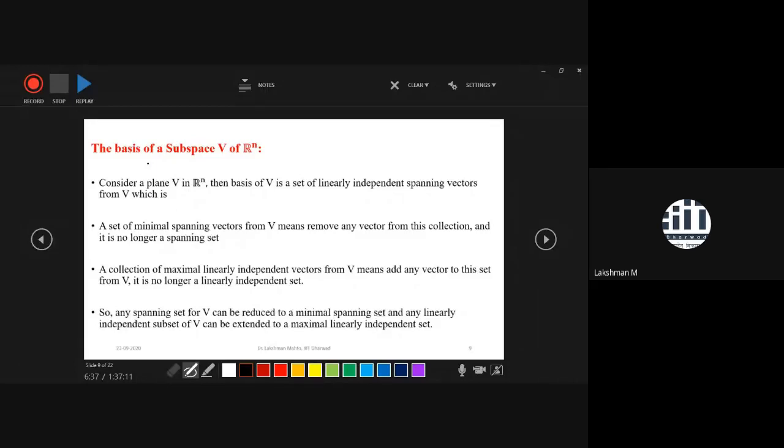Because in the last discussion, I had already mentioned that in a particular vector space, you can define a variety of bases. But one thing is invariant. What is the invariant? The number of independent vectors happens to be invariant. That invariant quantity we are calling a dimension.